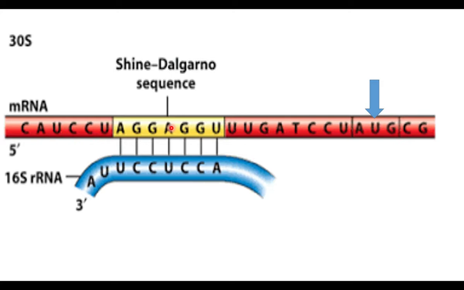Now you can understand the role of this region, the Shine-Dalgarno region. This is an untranslated region.